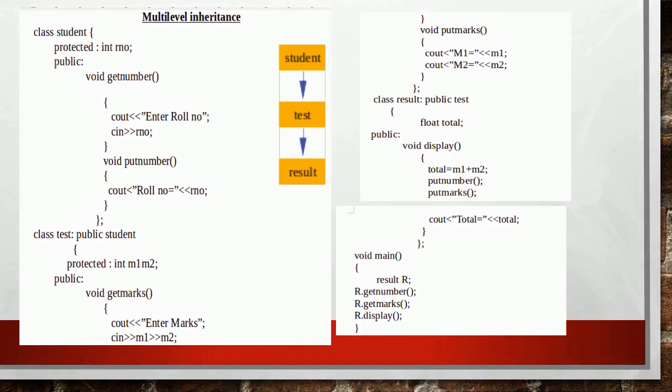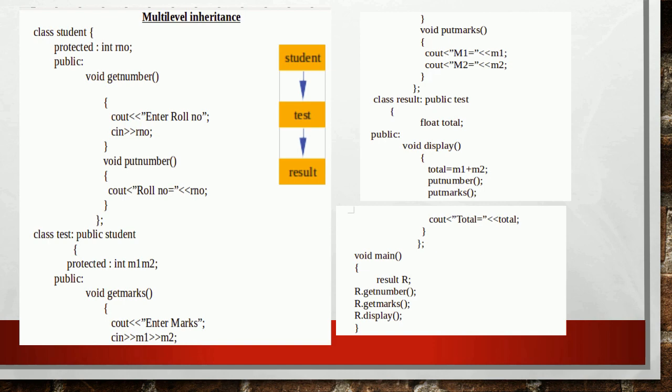Now let's continue the types of inheritance. We have discussed single inheritance. The next one is multi-level inheritance. Here a derived class becomes a base class of another derived class, that is, there is more than one level of inheritance. In this example, from the base class student, the class test is derived, and from that class the class result is derived. Here the class test acts both as a derived class and as a base class.